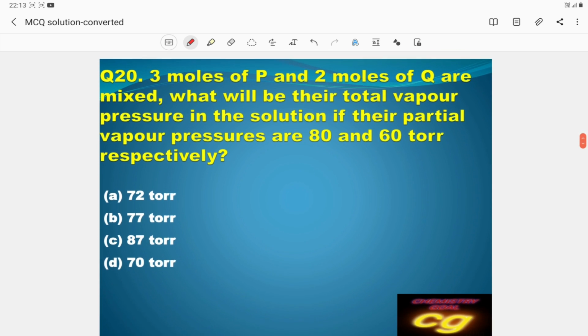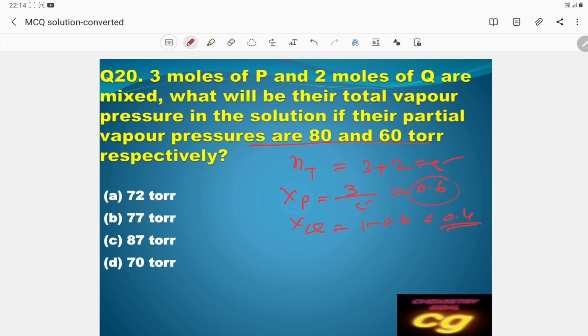Then question number 20 is like this: 3 moles of P and 2 moles of Q are mixed. What will be the total pressure in the solution if their partial pressures are this much? Very easy question. Here the total mole is 3 plus 2, that is 5. So what is the mole fraction of P? Mole fraction of P is 3 by 5, that is 0.6. What is the mole fraction of Q? 1 minus 0.6, that is 0.4. So mole fraction is given.